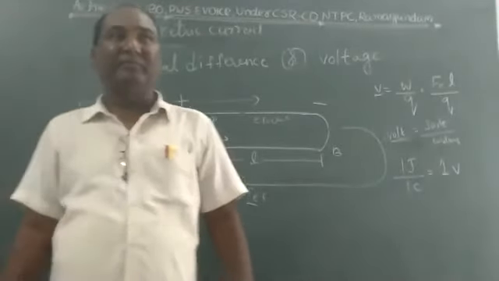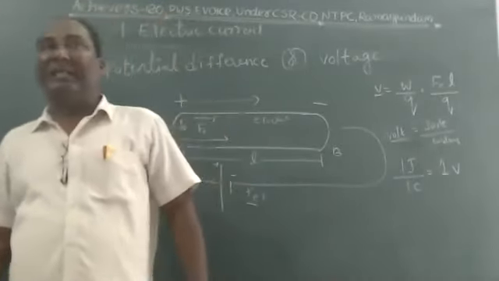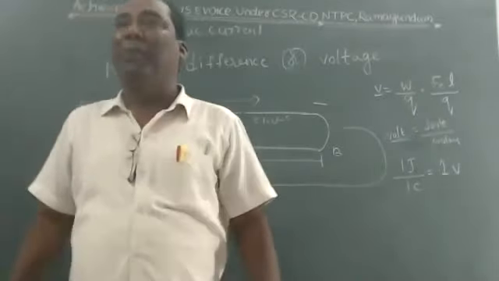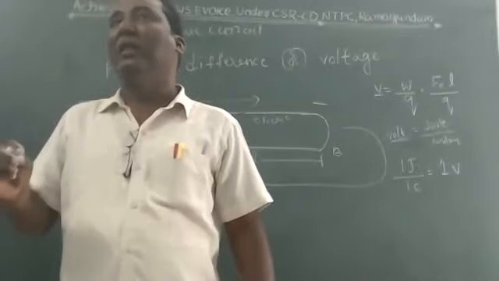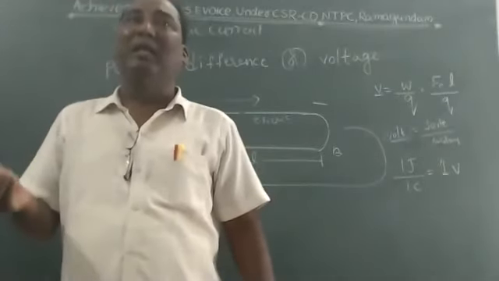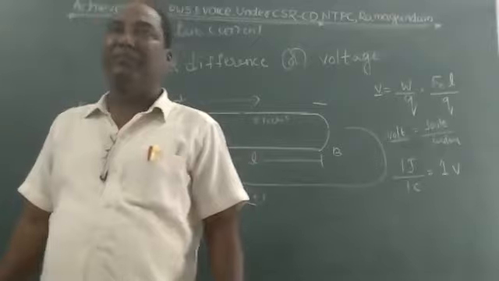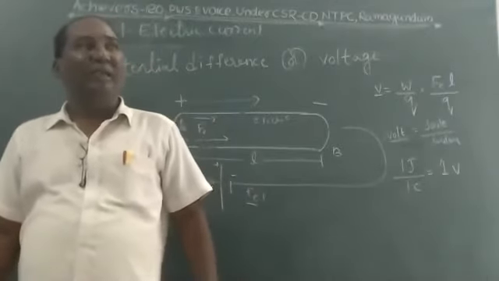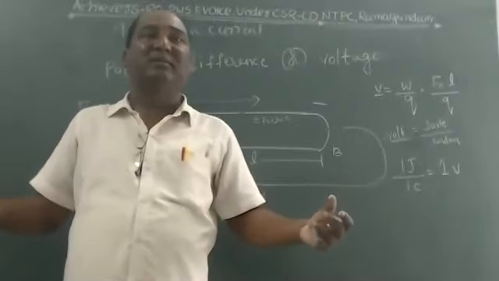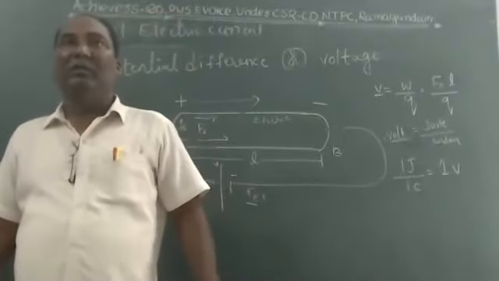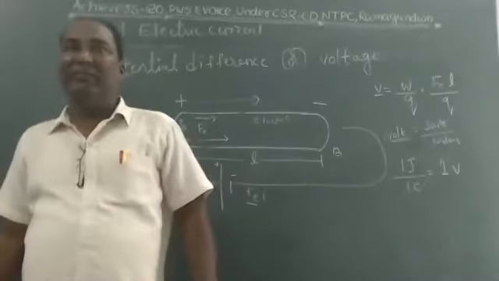Next one, lattice. The group of positive ions in the conductor is called lattice. It was introduced by Drude and Lorentz. And next, when the circuit is open, the net charge is 0. Next, current.